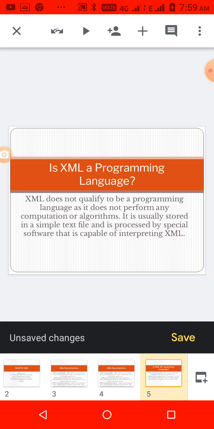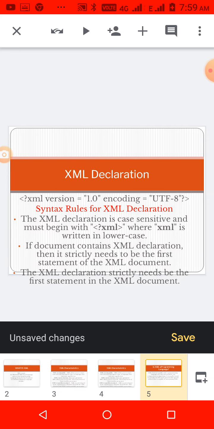And then, is it a programming language? It is not a programming language because it does not perform any computation or algorithms. Its only work is to store data in a simple text file. And it is processed by special software which is capable of interpreting XML. So it is not a programming language. What is the declaration of XML?